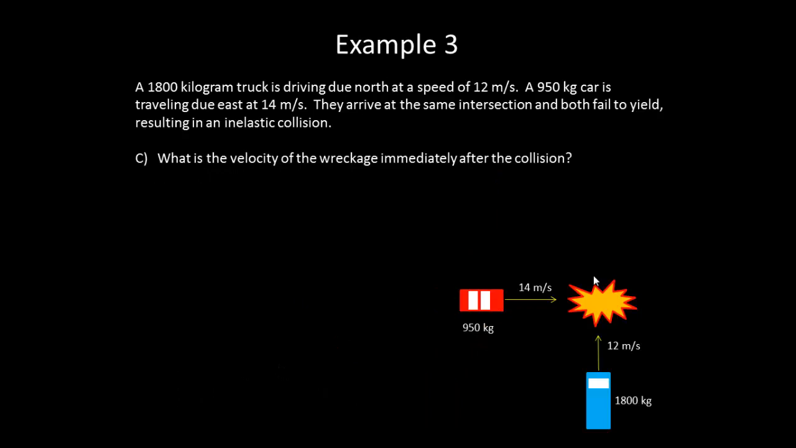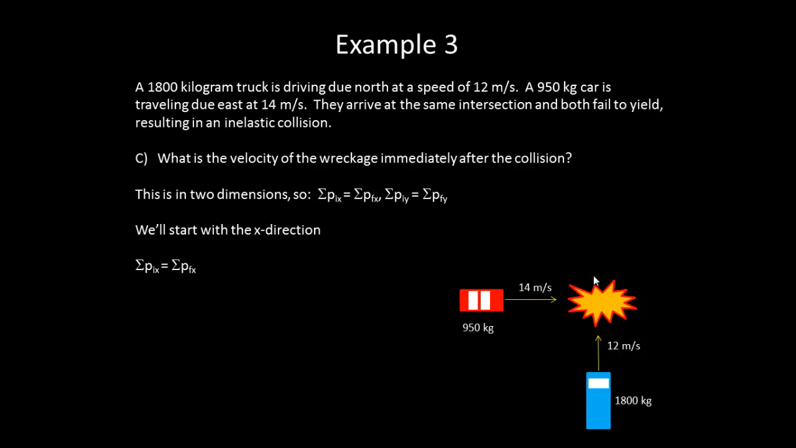So now let's find the velocity of the wreckage immediately after the collision. Again, we want to think about breaking this up into two dimensions. We're going to have our momentum in the x direction and our momentum in the y direction. Let's first start in the x direction. So we're going to have the momentum of the car, x initial, plus the momentum of the truck, x initial,